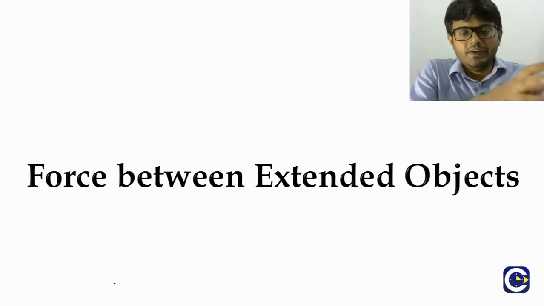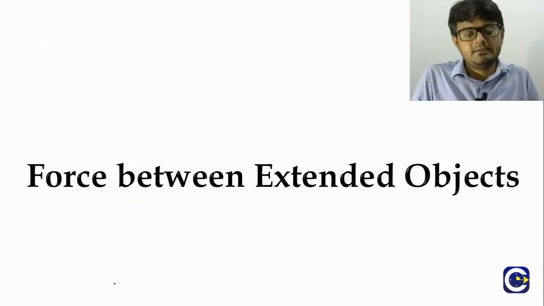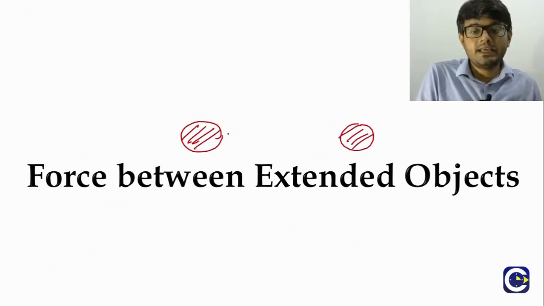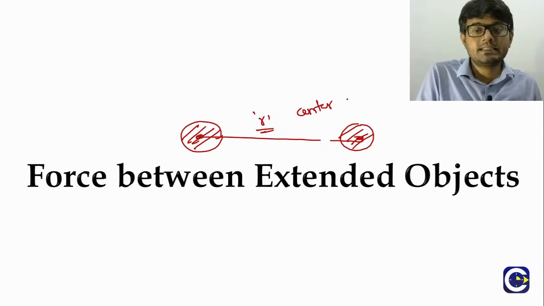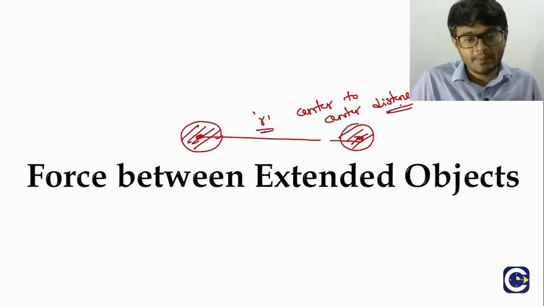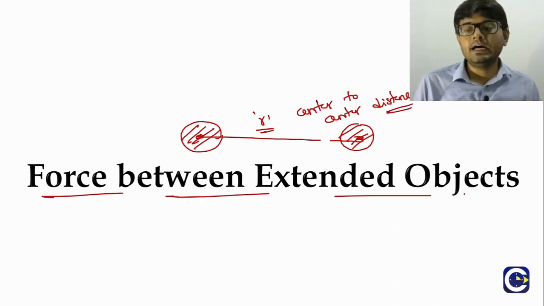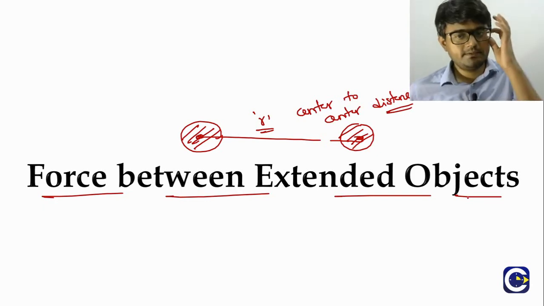Now we said that Newton performed his experiments on small spherical objects, where he took the center to center distance. Let's see how we can find force between extended objects.